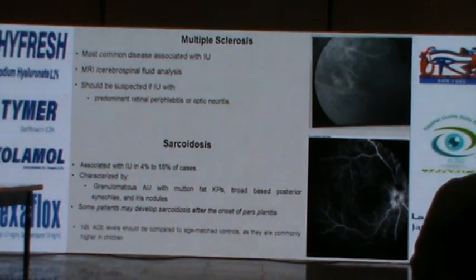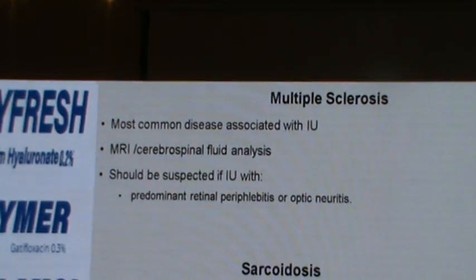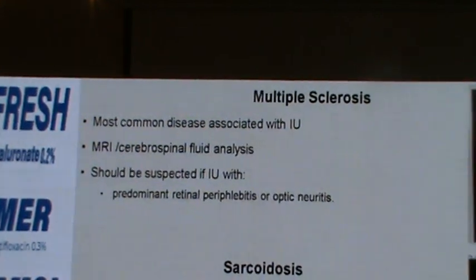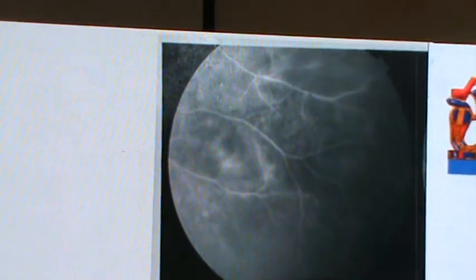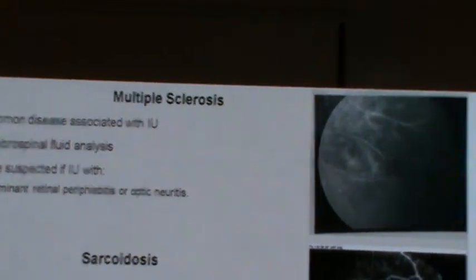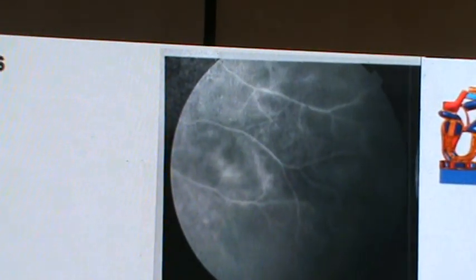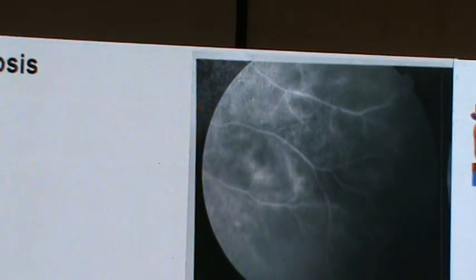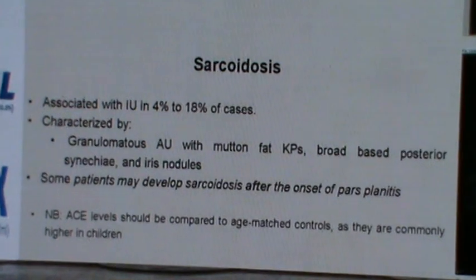Multiple sclerosis is the most common systemic disease associated with intermediate uveitis, even though this is the most common ocular manifestation of MS, and it should be suspected especially in a female between the ages of 20 and 40, presenting with significant vasculitis, periphlebitis associated with intermediate uveitis, or if there's optic swelling. At this point, this patient definitely should be sent for an MRI. Actually, in most cases of intermediate uveitis, we do recommend it.